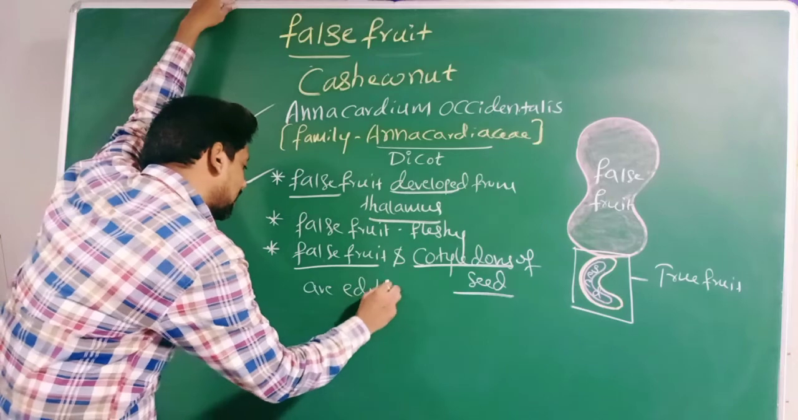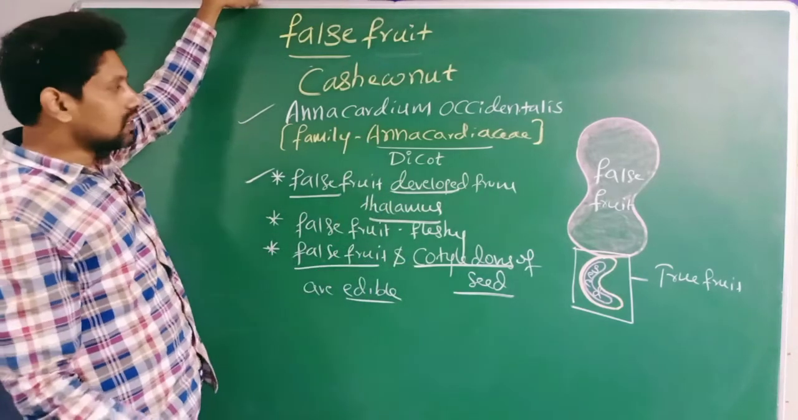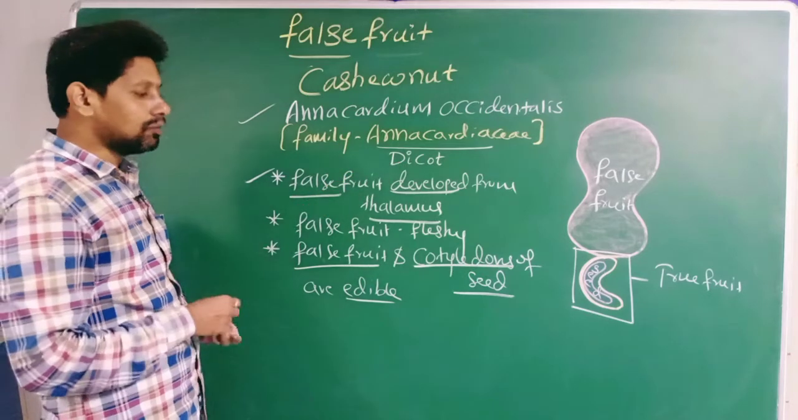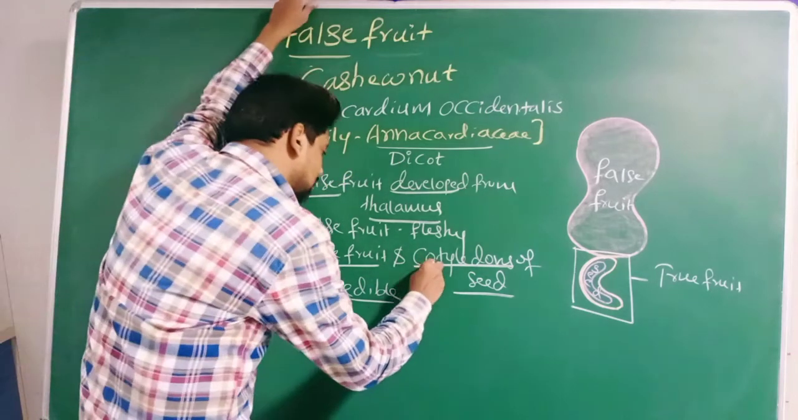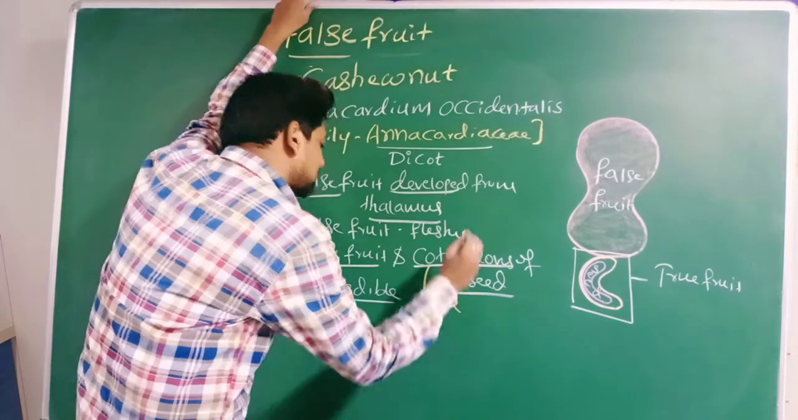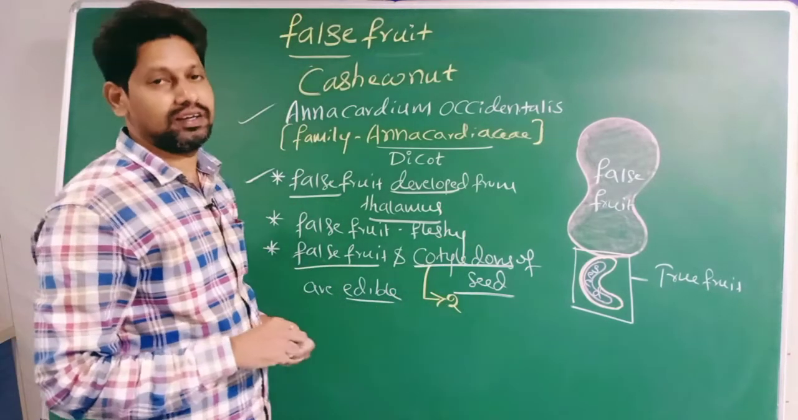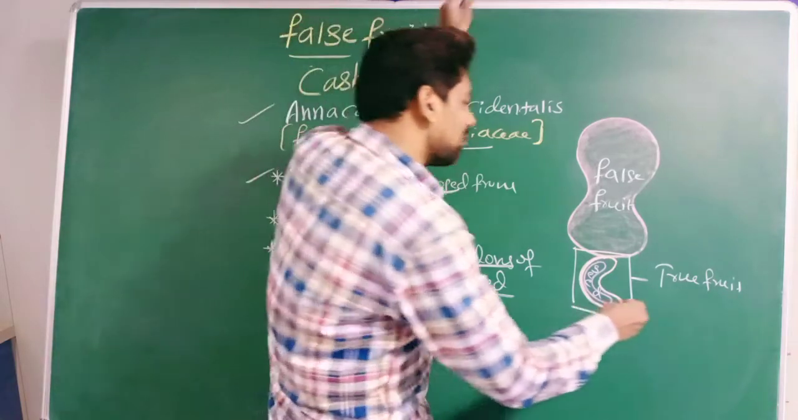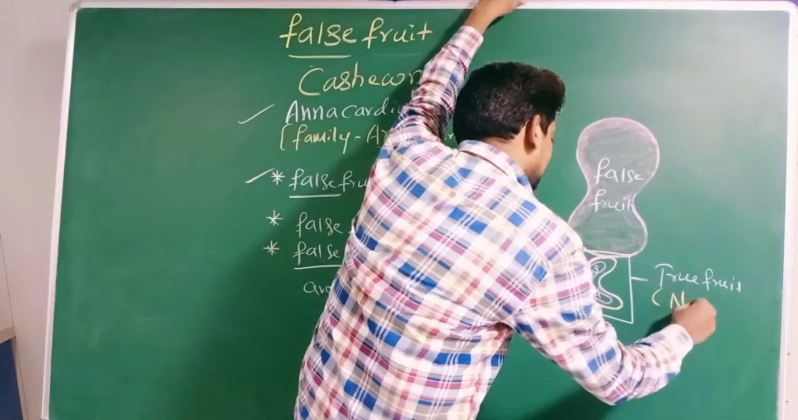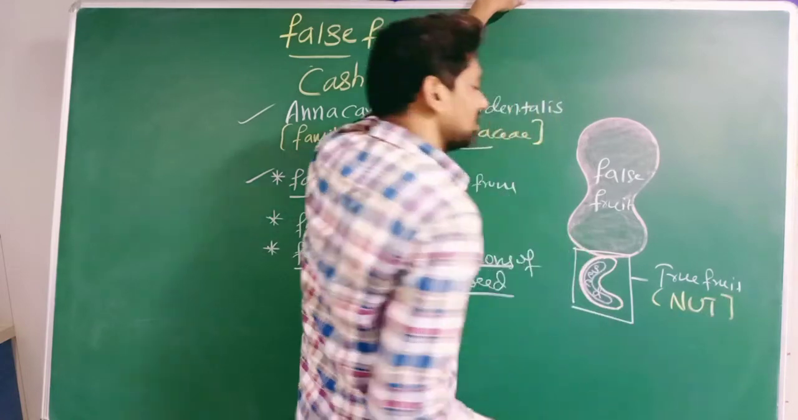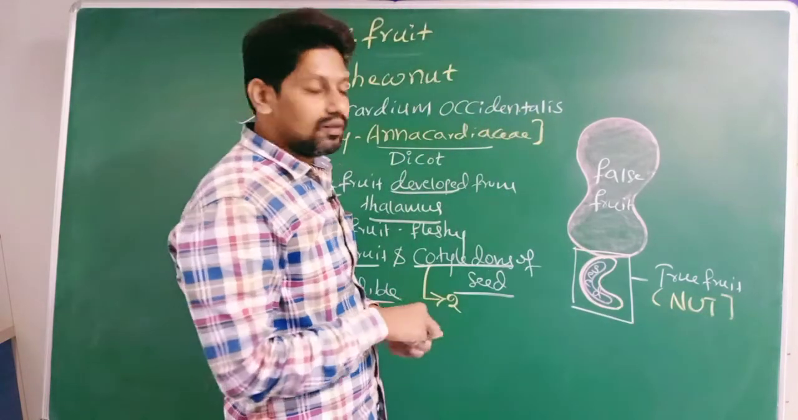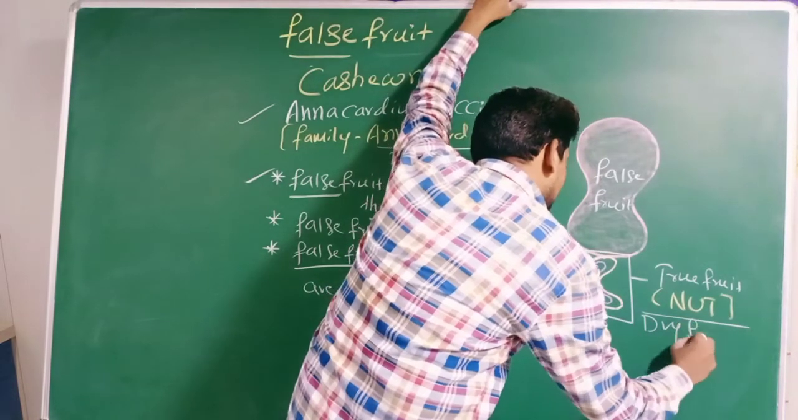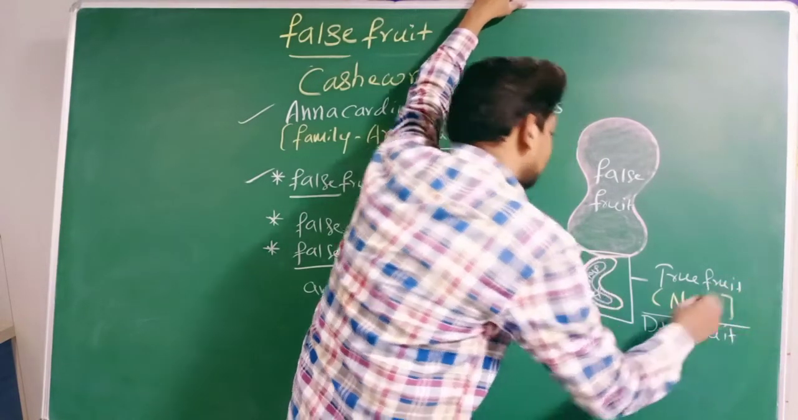Sir, just now I told you Anacardium occidentale is a dicot. Dicot means having how many cotyledons, sir? Two cotyledons. In the case of Anacardium occidentale, the name of the true fruit is nut, N-U-T. What is the name of the true fruit, sir? Nut. This nut is a type of dry fruit.